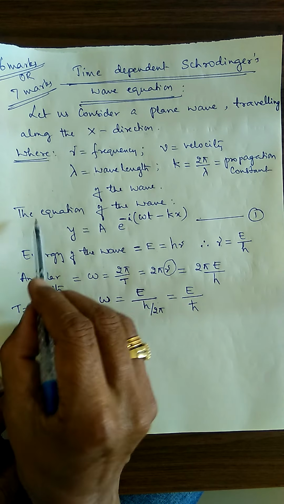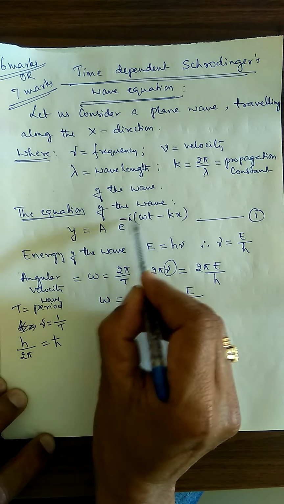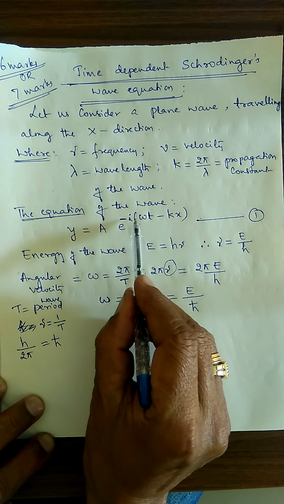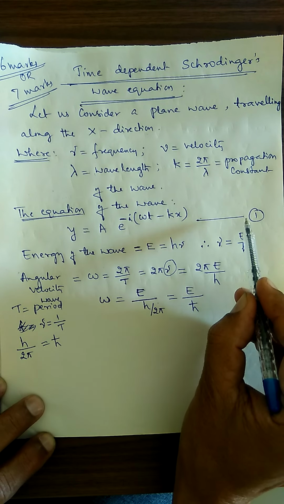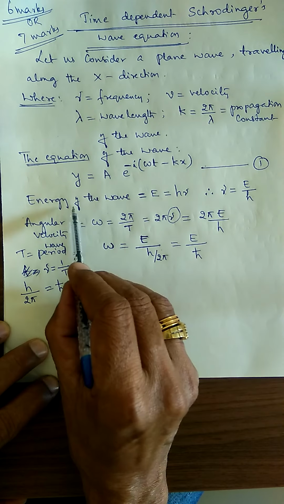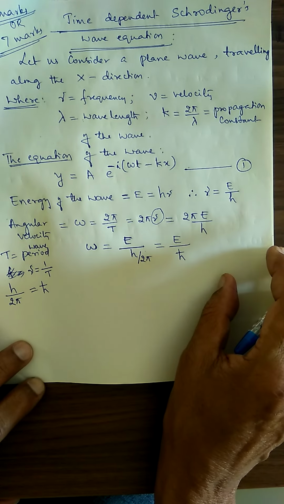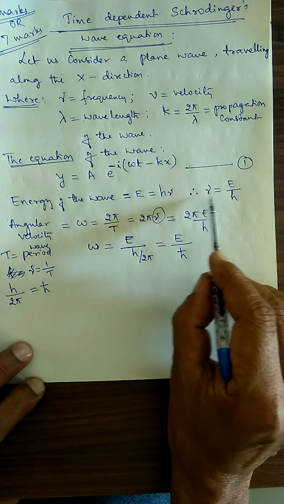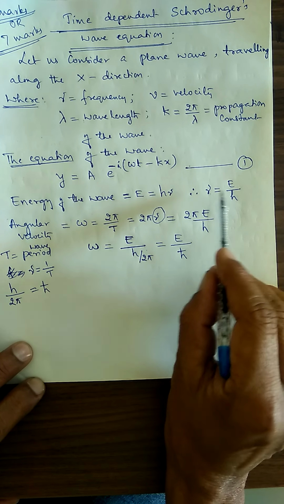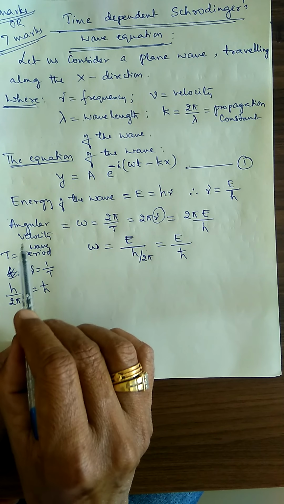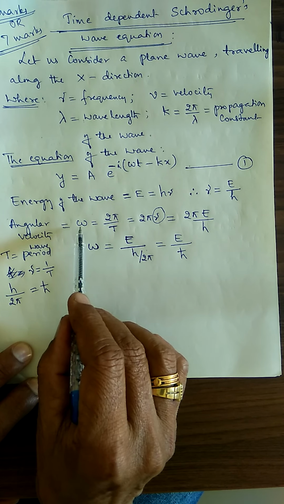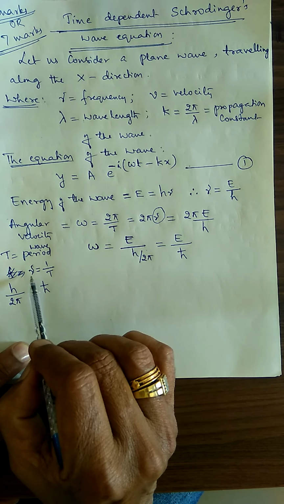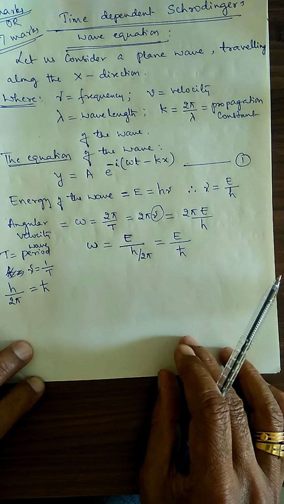The equation of the wave is given by y is equal to a into e to the power of minus i omega t minus kx. Energy of the wave is given by E is equal to h nu. Therefore, frequency nu is equal to E divided by h. Angular frequency is given by omega is equal to 2 pi by T, where T is the period, and 1 by T is equal to frequency.